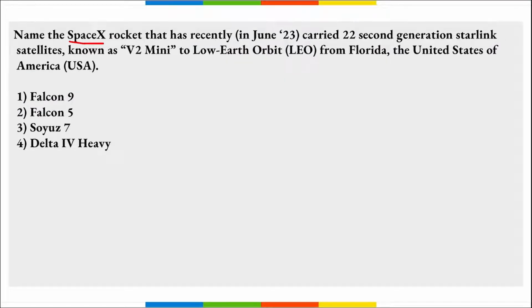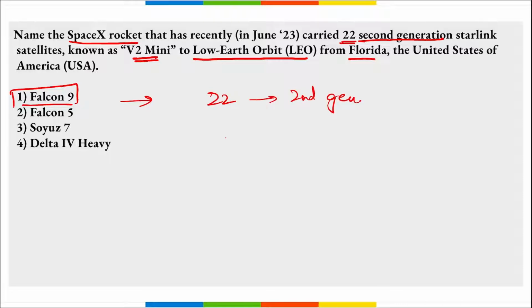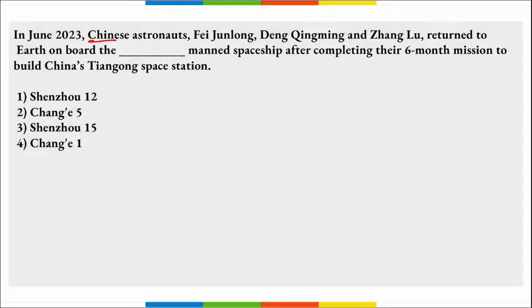Next question is, name the SpaceX rocket that recently carried 22 second generation Starlink satellites known as V2 Mini to low Earth orbit from Florida, USA. It is your Falcon 9 rocket, correct? It carried 22 second generation Starlink satellites that are known as V2 Mini to low Earth orbit, and they were launched from Space Launch Complex at Cape Canaveral Space Force Station in Florida, USA. Correct? So Falcon 9 carried these 22 second generation satellites, V2 Mini, into low Earth orbit. Next, Chinese astronauts.